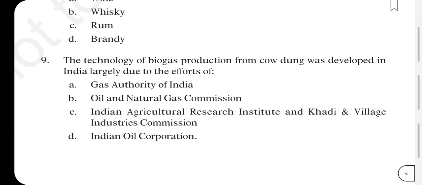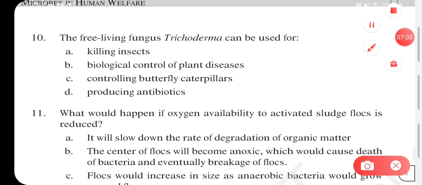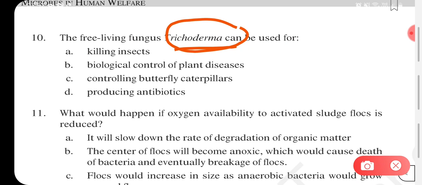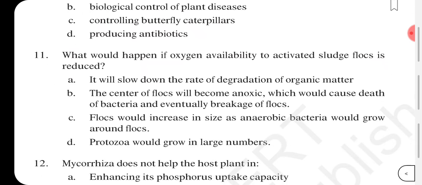Now next question. The free living fungus Trichoderma can be used for killing insects, or biological control of plant disease, controlling butterfly caterpillars, or for producing antibiotics. Yes, so here the answer will be option B, that is biological control of plant diseases. This free living fungus Trichoderma can be used for biological control of plant diseases. Next question, what would happen if oxygen availability to activated sludge flocs is reduced?